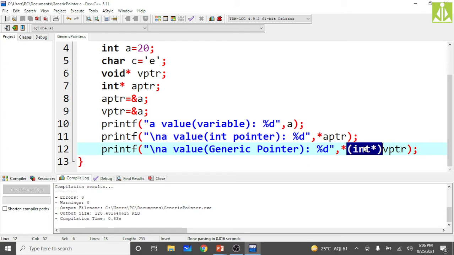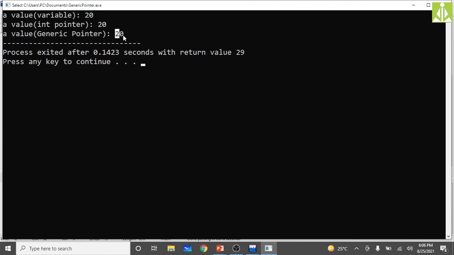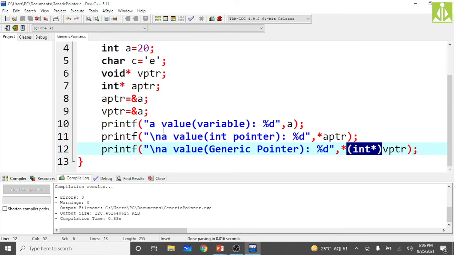Okay, now the compiler knows that your VPTR void pointer is holding the integer address. So now go and run. See, we got the output 20. Okay, so this is how we can do the manipulation with respect to integers.